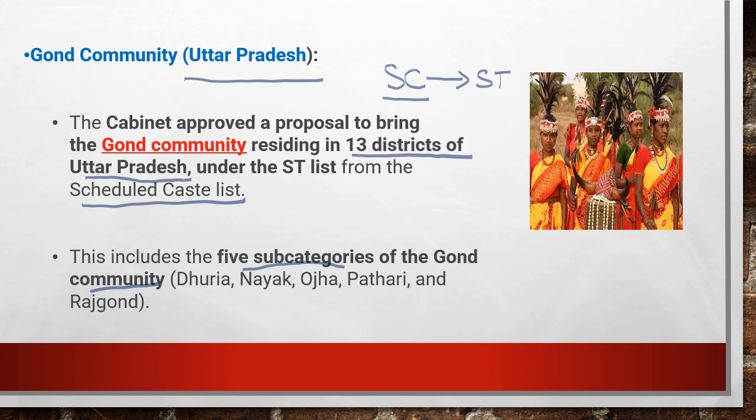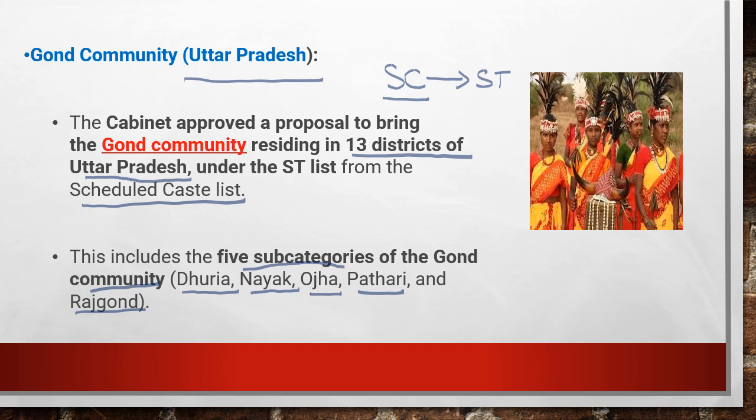What are the other 5 subcategories of the Gond community which got entry under the ST list? This is Dhuriya is one, Nayak is another, Oja is another, Patari and Raj Gond. These are the 5 subcategories of the Gond community.